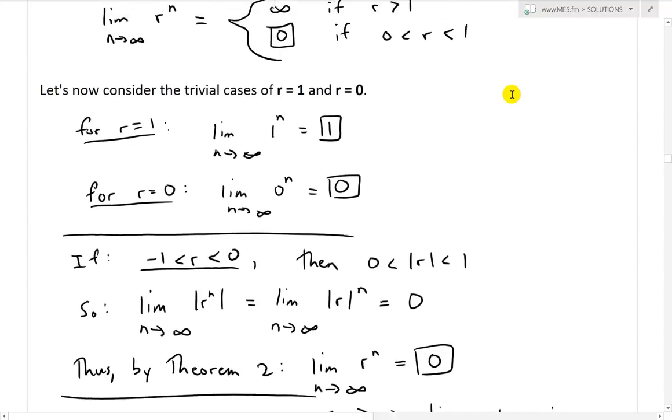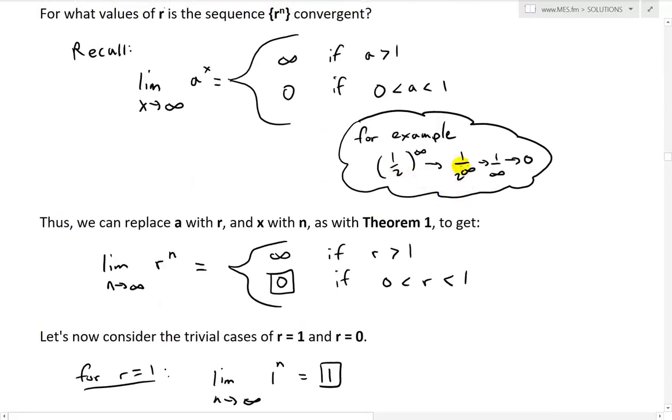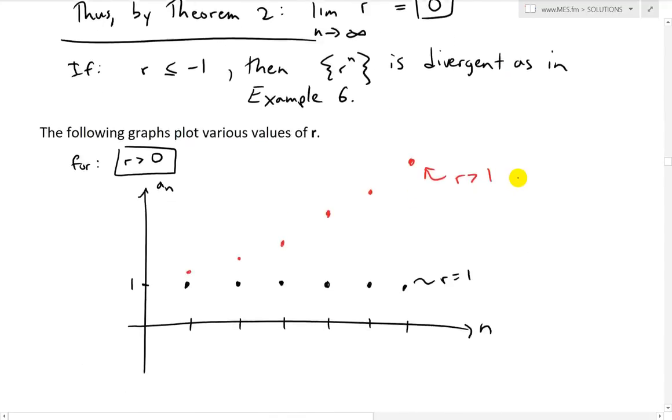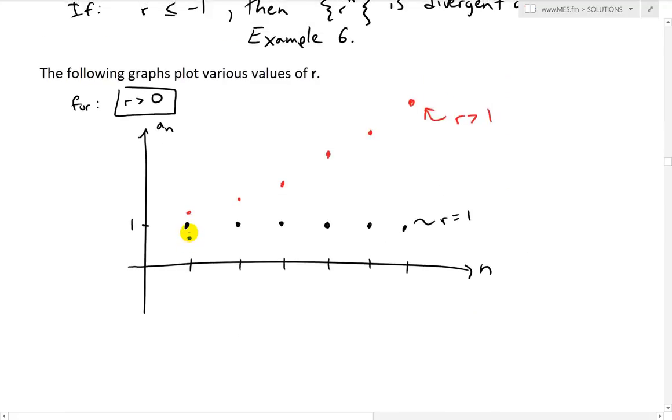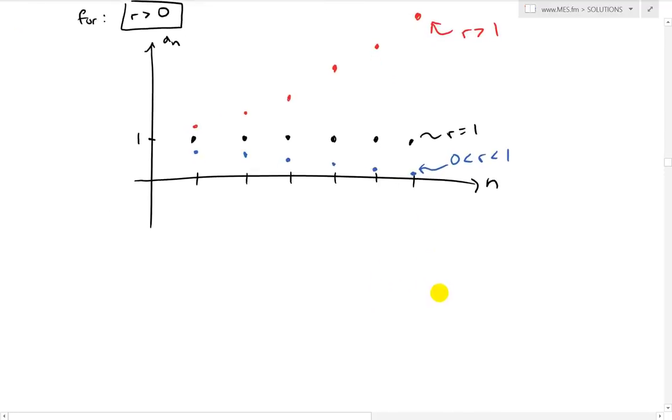And then lastly, we have when r is between 0 and 1, this goes to 0. As you see here, 1/2, and then it just gets smaller and smaller. So starting here, I'll draw this in blue, and it just gets smaller and smaller, like that. And this one is r between 0 and 1. And now let's look at the case where r is less than 0.